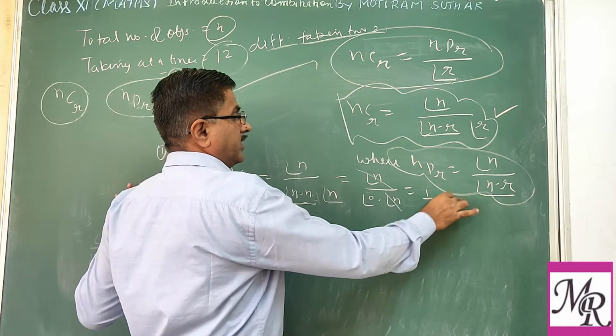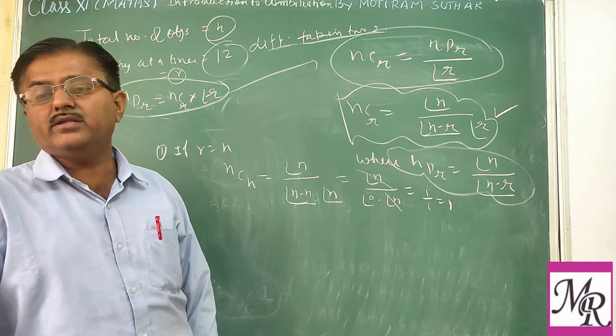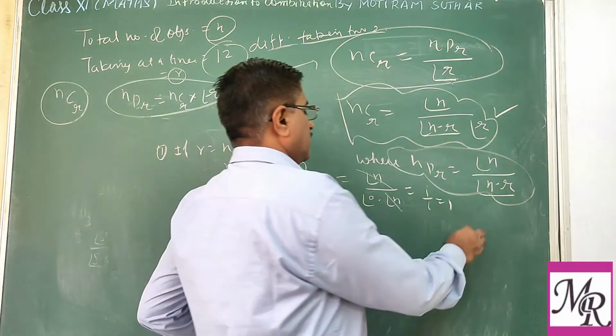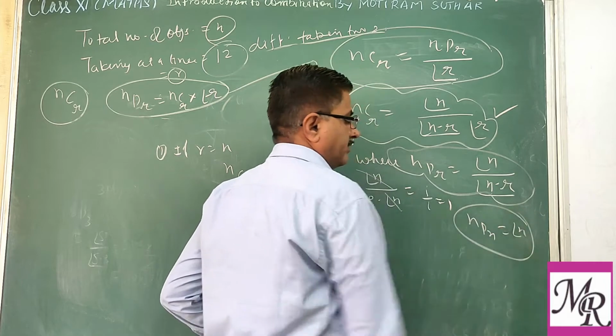So 1 upon 1, that is 1. So what is the meaning of NCN? That is 1.